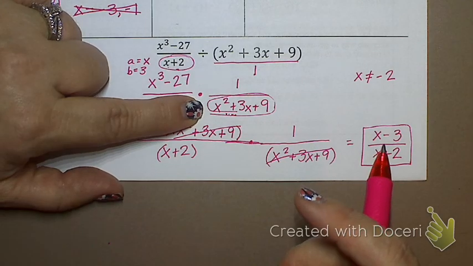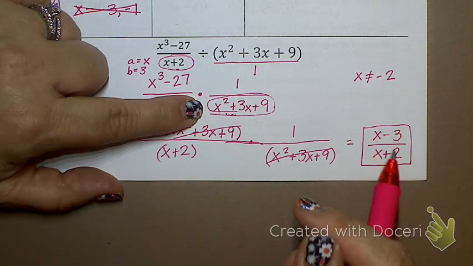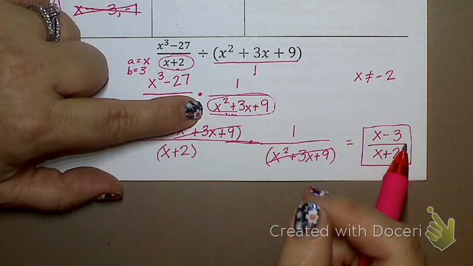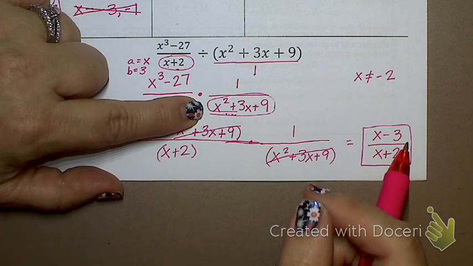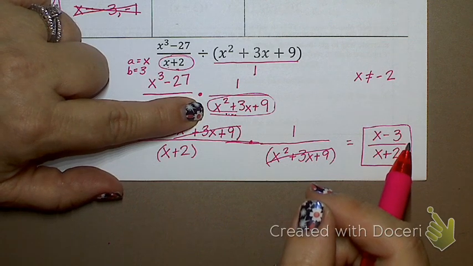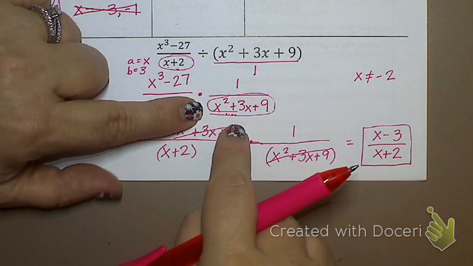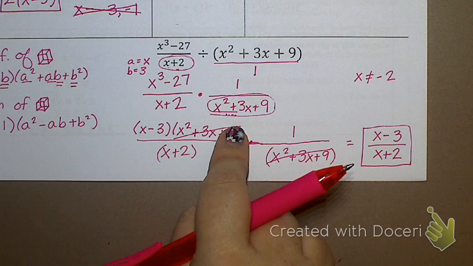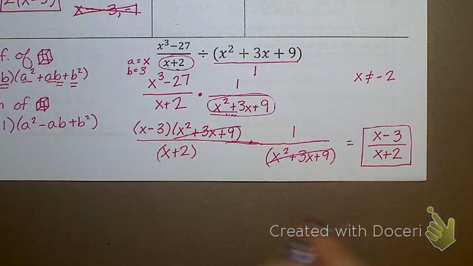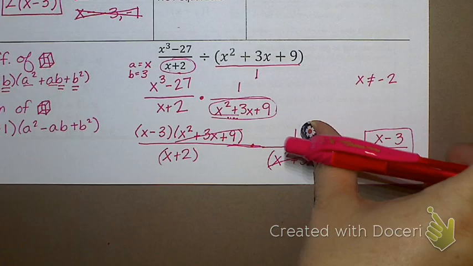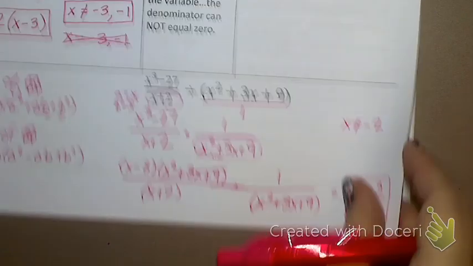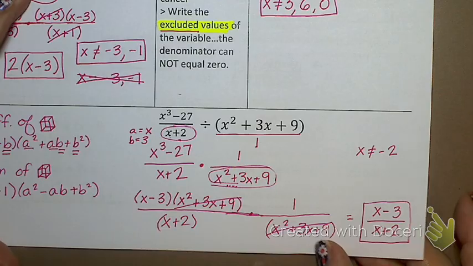I'm not going to give you one where you have to use the quadratic formula to state the excluded values. Okay? Some of the problems may say state the excluded values, and some of them may not, especially when you get something like this. I'm not going to say state the excluded values because I don't want you to have to go through the quadratic formula here. There will be different sections on the test that say state the excluded values, and if it doesn't say that, don't do it. Okay? All right, turn the page really quick.